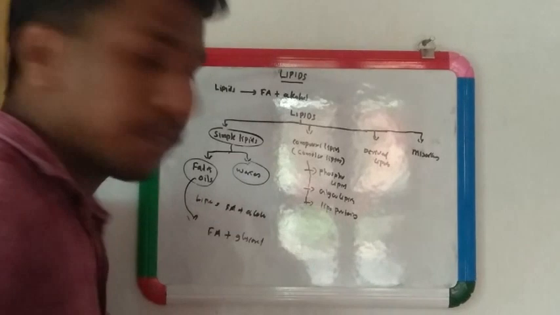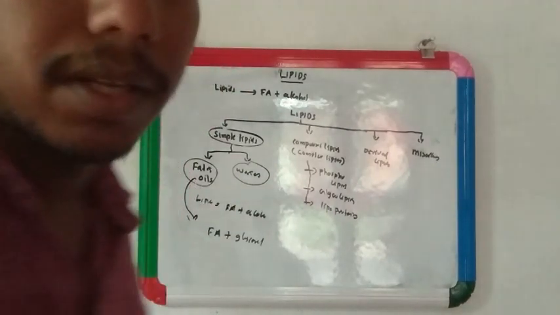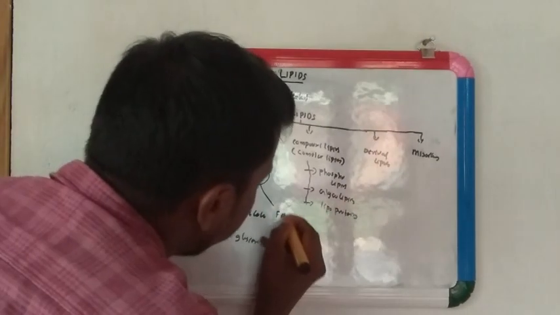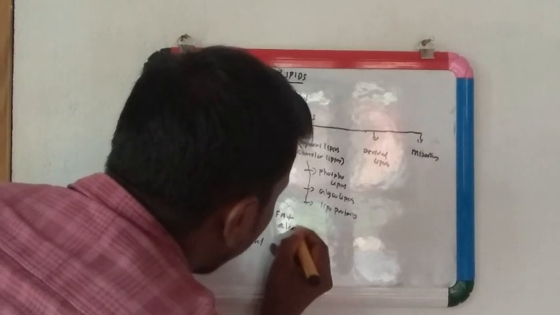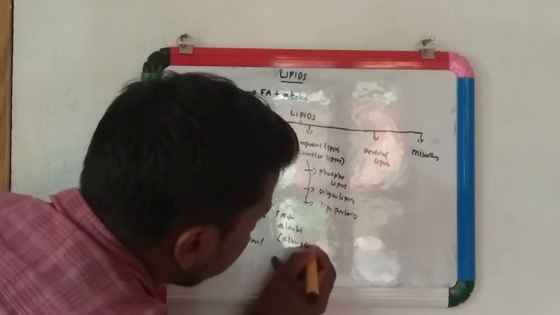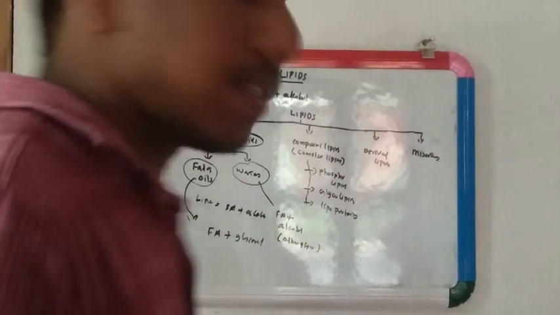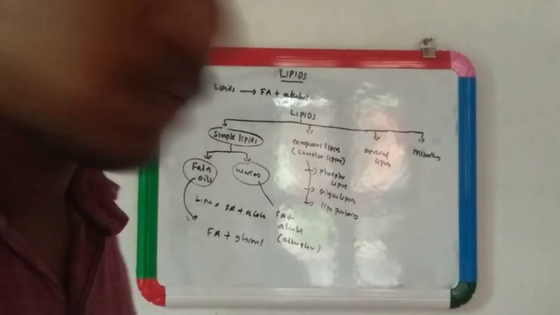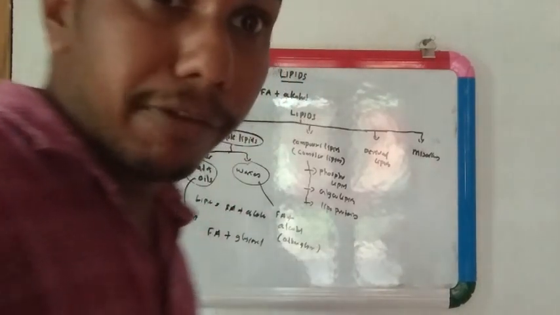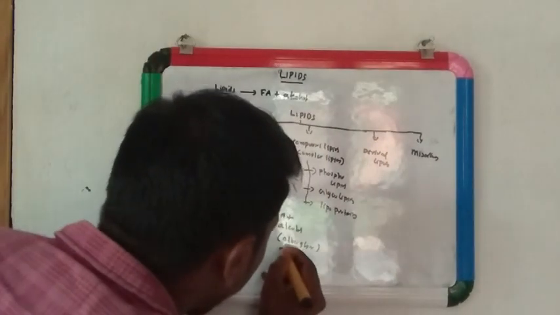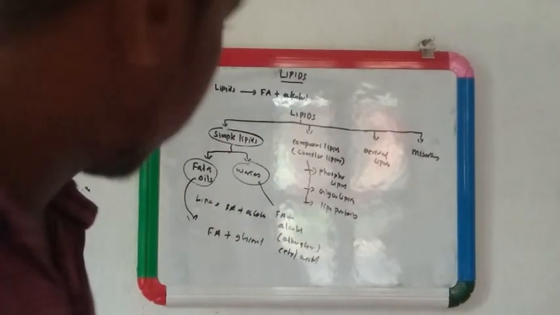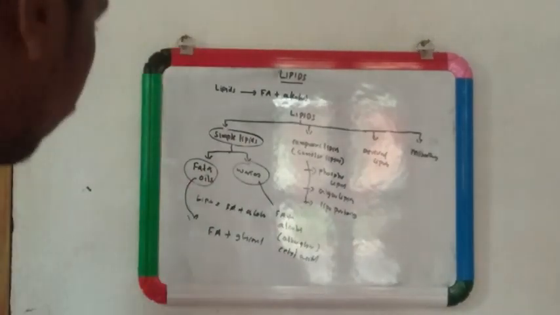Then coming to waxes, the waxes are simple lipids, so they are esters of fatty acid with alcohol. Here the alcohol is not glycerol. The alcohol is other than glycerol. The most commonly found alcohol in waxes is cetyl alcohol. That's all about fat and oils and waxes.